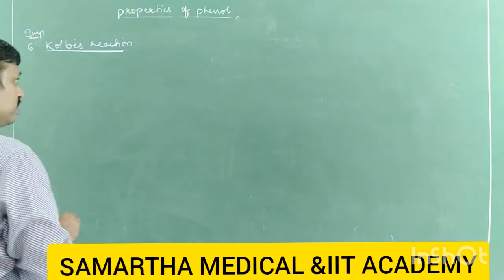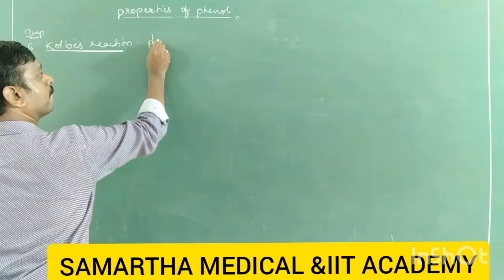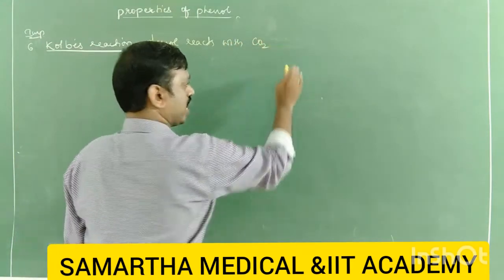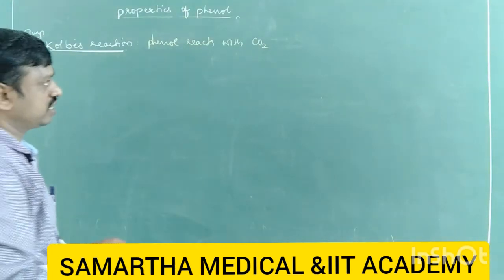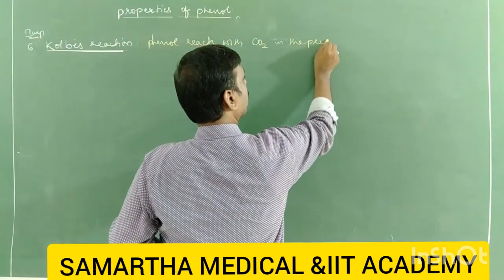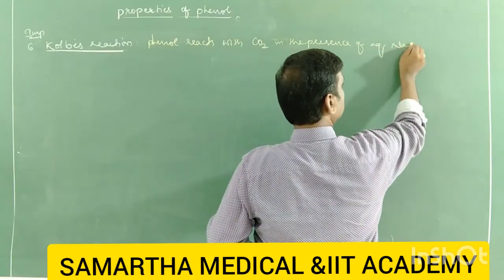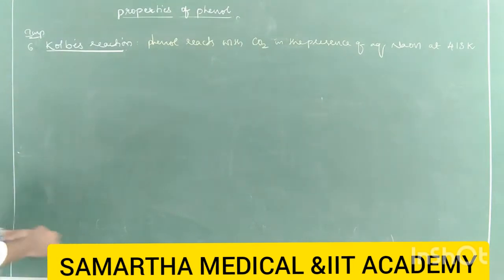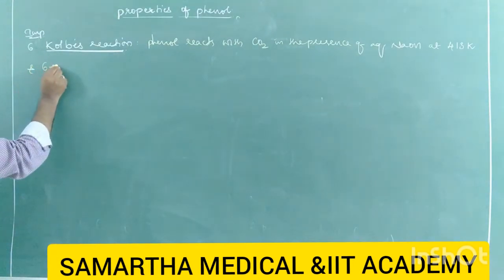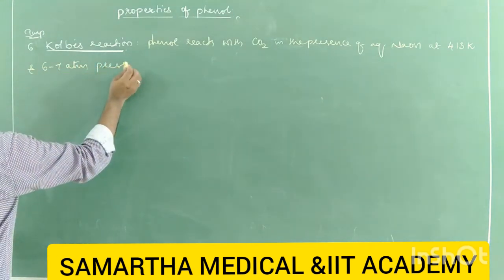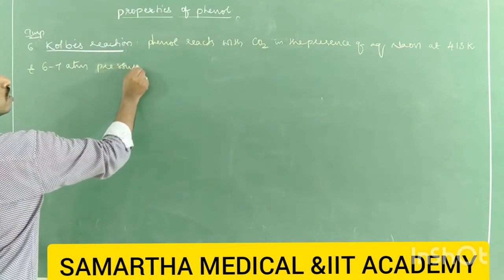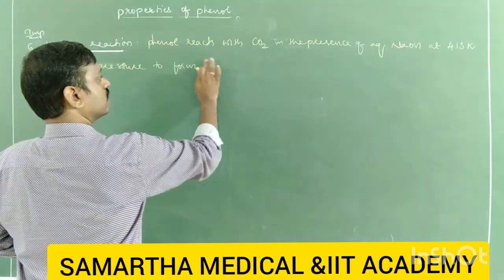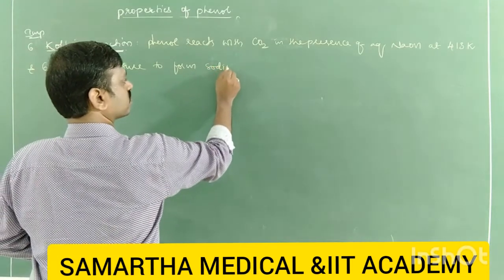So the Kolbe reaction is here: phenol reacts with carbon dioxide, also called dry ice, in the presence of aqueous sodium hydroxide at 413 Kelvin temperature, also important, and 6 to 7 atmospheric pressure, to form the intermediate, that is sodium salt of salicylic acid or sodium salicylate.